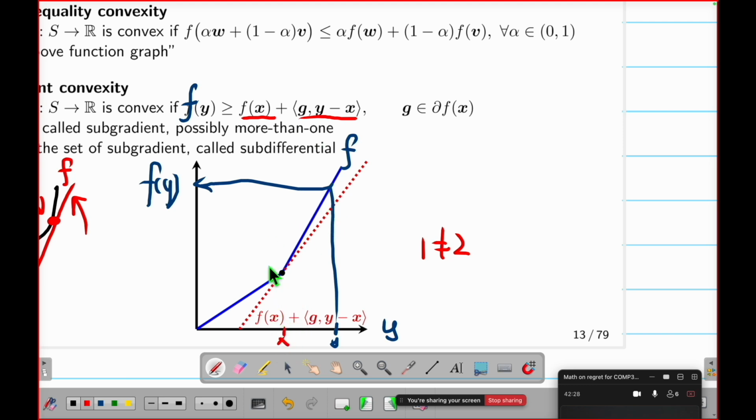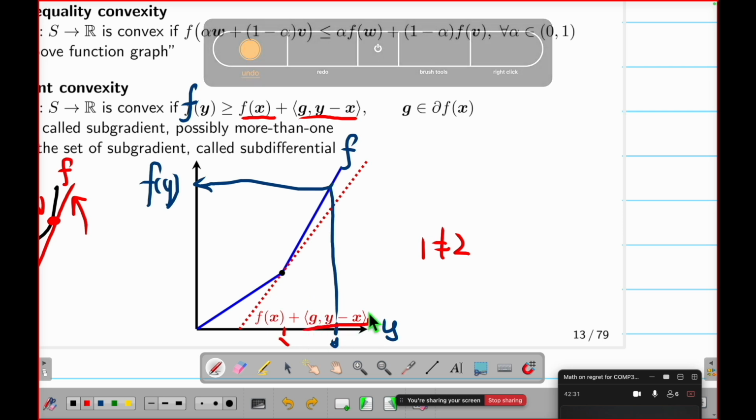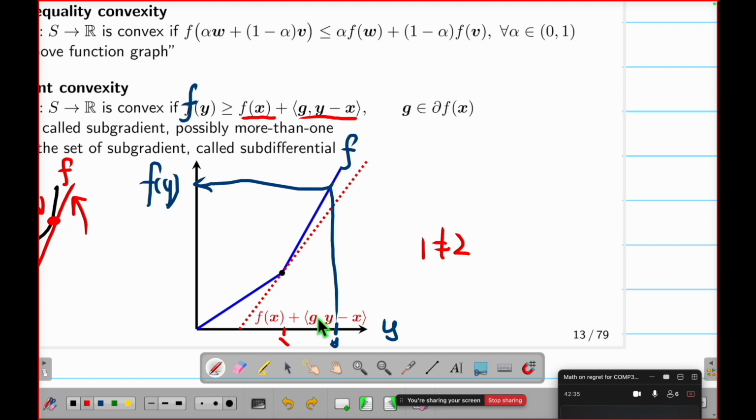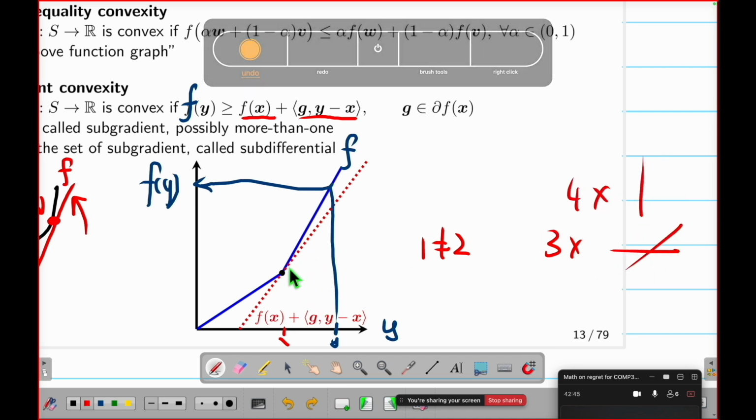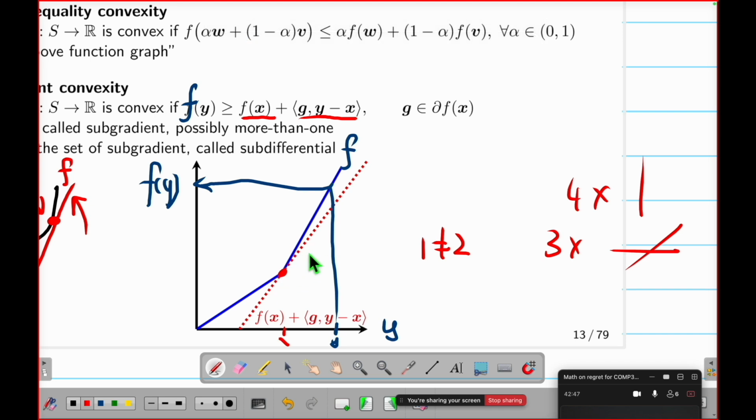Then, suppose you have this part. What the heck is this part? This part is y minus x multiplied by g. g is the slope. For a one-dimensional function, g is the slope. So it's like 3x, 4x. 3x is like this, 4x is steeper, right? So basically, at this particular point, I can have a number g such that if this line is below my blue, then this is a slope.